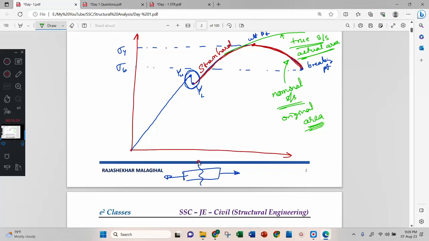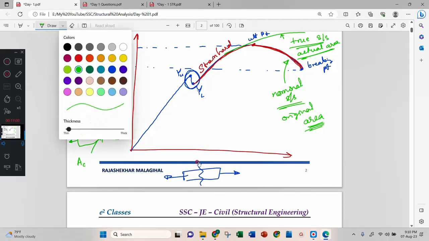See here, this was your bar. When you pull this one, it will reduce like this. Here the area is AC, that is the corrected or actual area. But this area is A0.